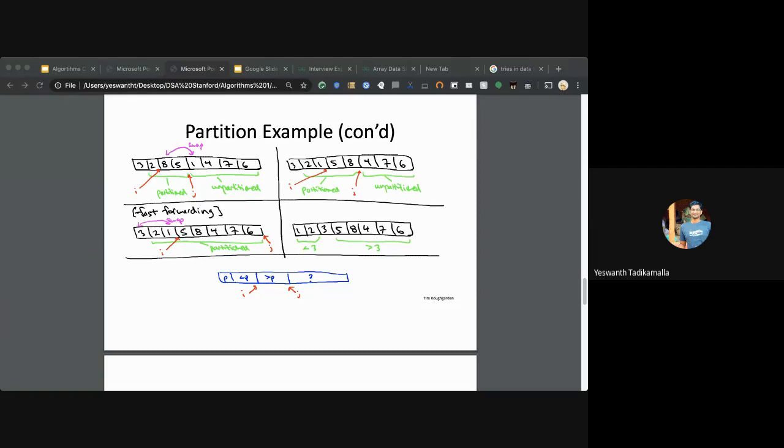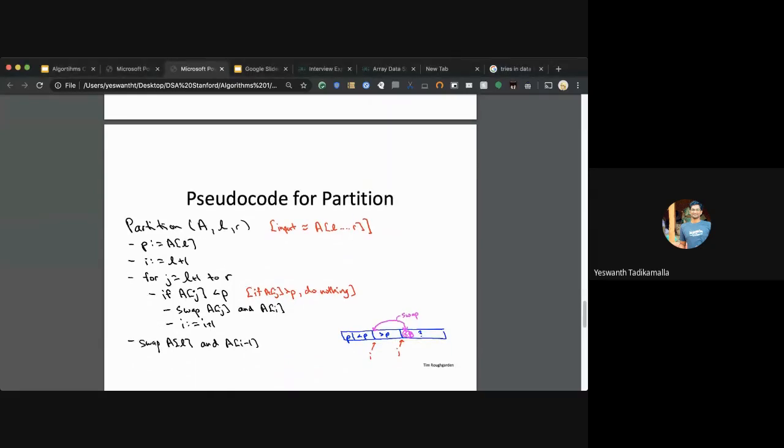So now we go to the smaller subproblems and solve them in a similar way. In the smaller subproblem 1 and 2, we'll pick 1, we'll find 2, and if the position of 1 is already reached, we'll leave it, done. For 5, 8, 4, 7, we'll find the position of 5, put it there and go iteratively with the rest of the elements.